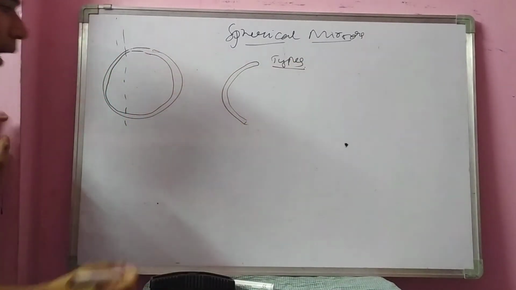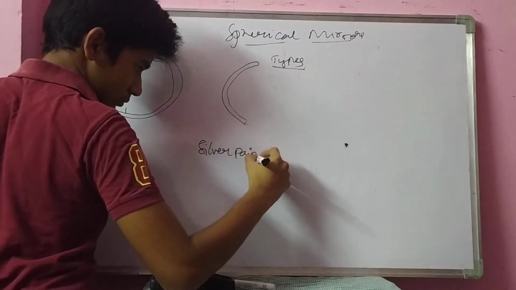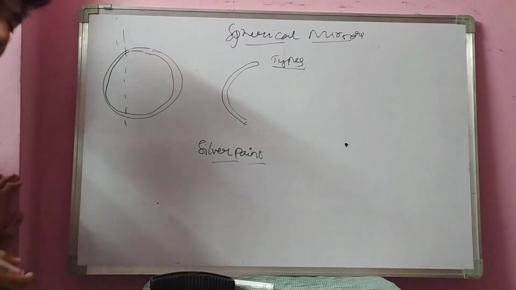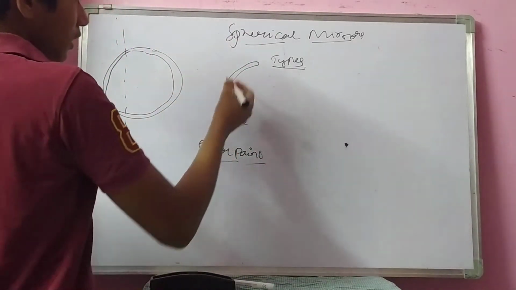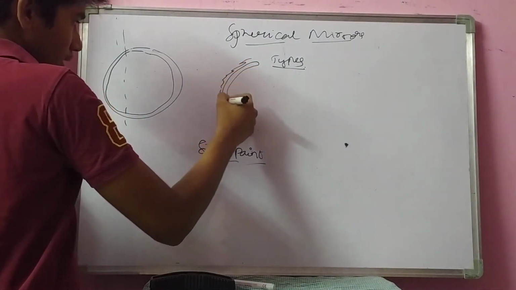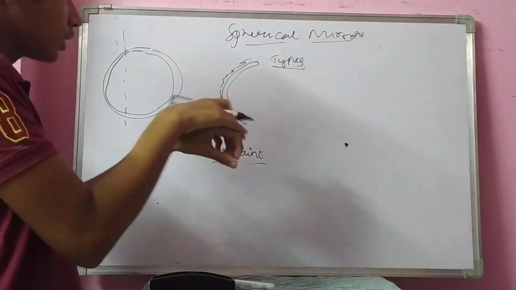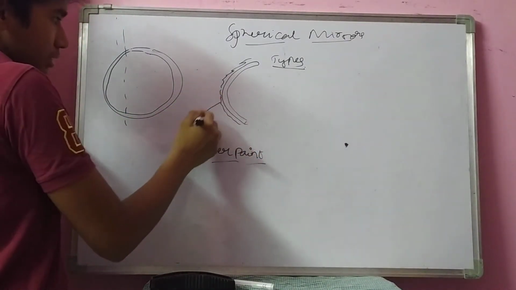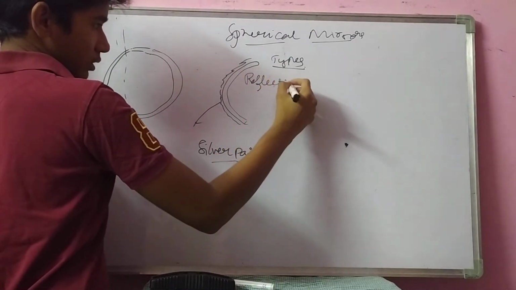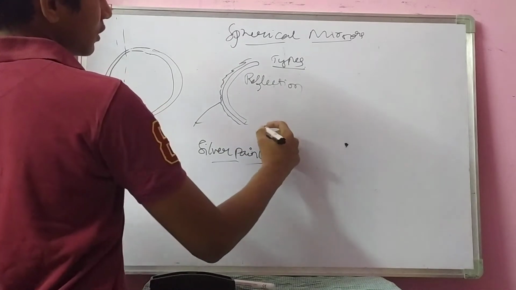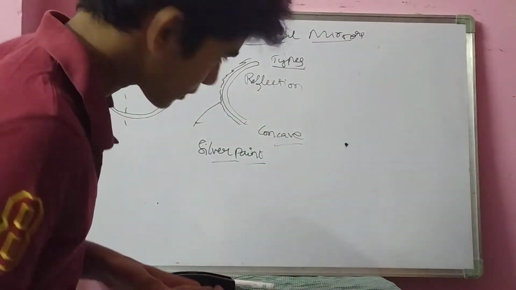Now I am taking silver paint. I want to apply it on one side. Now I am applying it on this side, and this side is used for reflection, right? This is called, as we discuss among the types of spherical mirrors, the concave mirror.